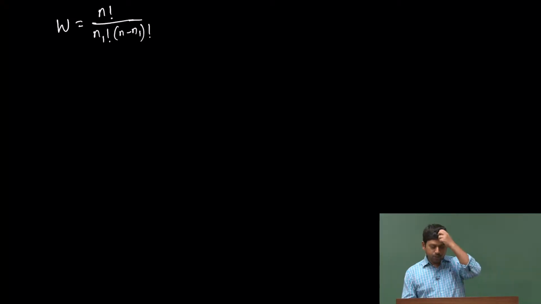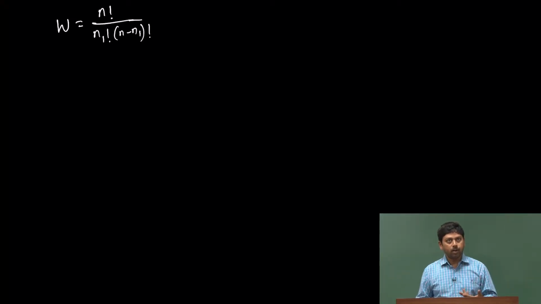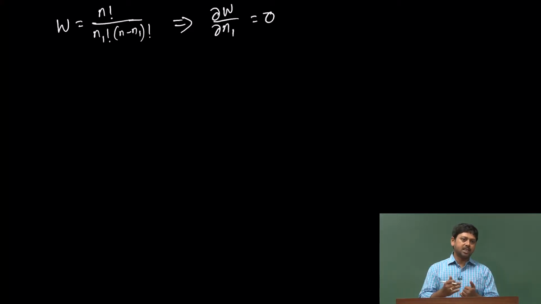W is n factorial divided by n1 factorial and n minus n1 factorial. Now, we have to maximize W with respect to n1. It is a problem of maximizing any function f(x) with respect to x. In that function, if it is maximum, then dW with respect to dn1 should be equal to 0, and that gives us either a maximum or a minimum, and by taking the second derivative we figure out whether it is a maximum or a minimum.